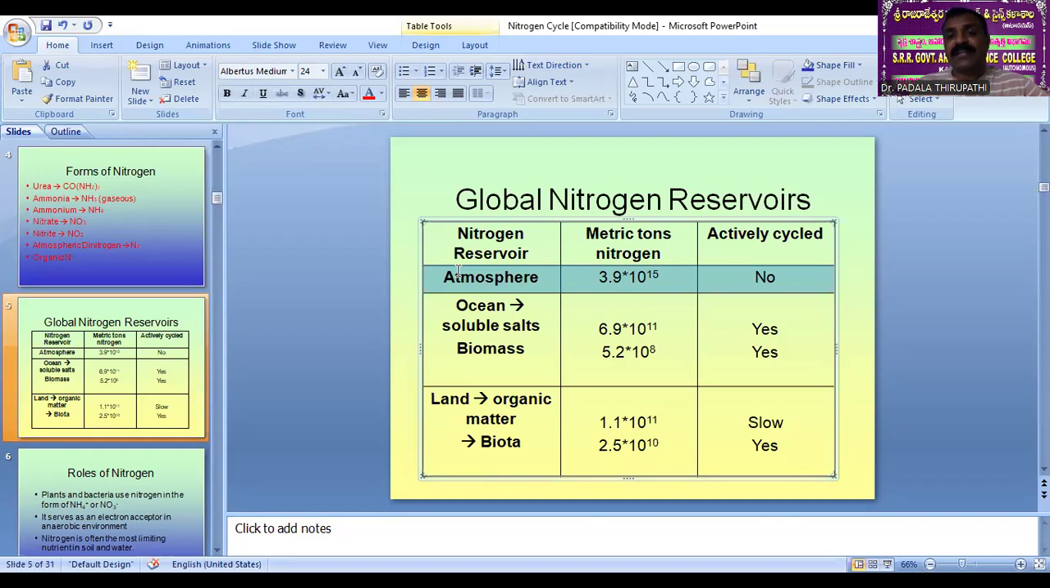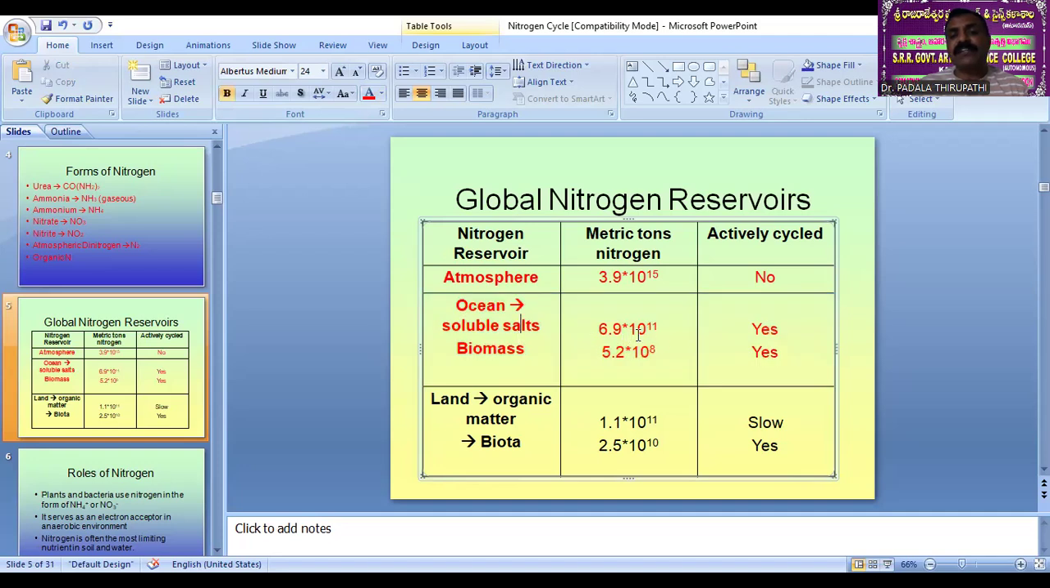But is it actively cycled? No. Why? Because it is a continuous process of changing from one form to another form. The second one is the oceanic soluble salts and biomass. I will change the color.